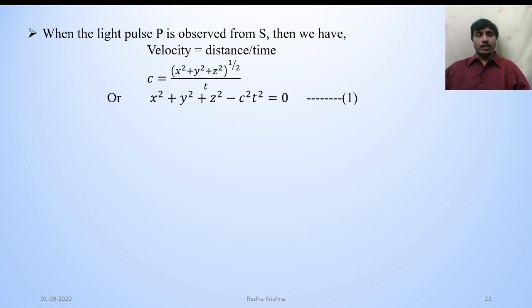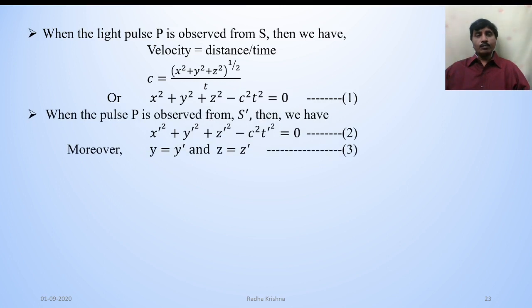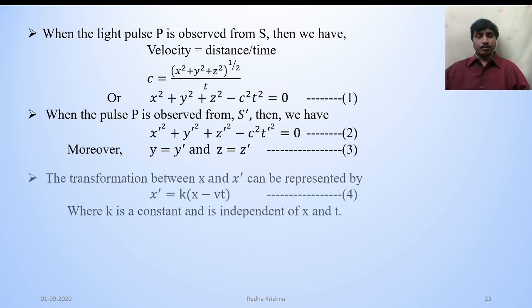When the light pulse is observed from frame S, then velocity is equal to distance by time. That is, c is equal to x square plus y square plus z square whole power half by t, or x square plus y square plus z square minus c square t square is equal to 0, that is equation 1. When the light pulse P is observed from frame S dash, then we have x dash square plus y dash square plus z dash square minus c square t dash square is equal to 0, that is equation 2. Moreover, y is equal to y dash and z is equal to z dash.